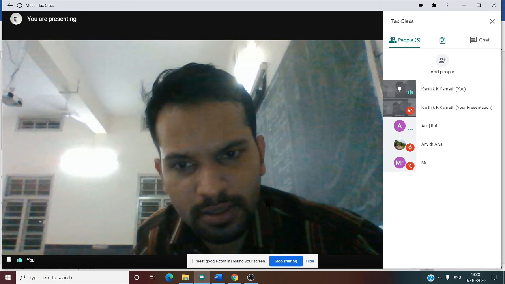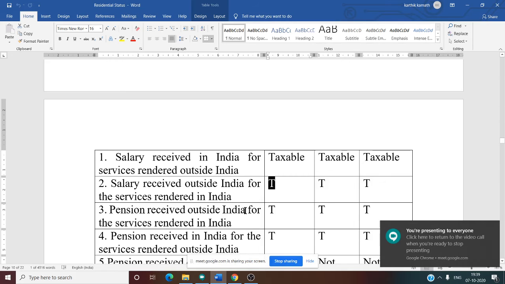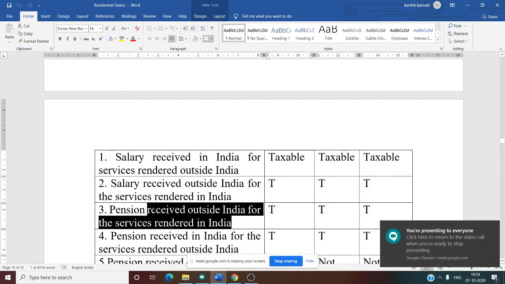Now third one: pension received outside India for the services rendered in India. Again, the word India is there. All three are taxable. Not necessarily India as a whole, any part of India, suppose Bangalore, taxable, all three. Fourth one: pension received in India for the services rendered outside India. Again, India is there. All three taxable.